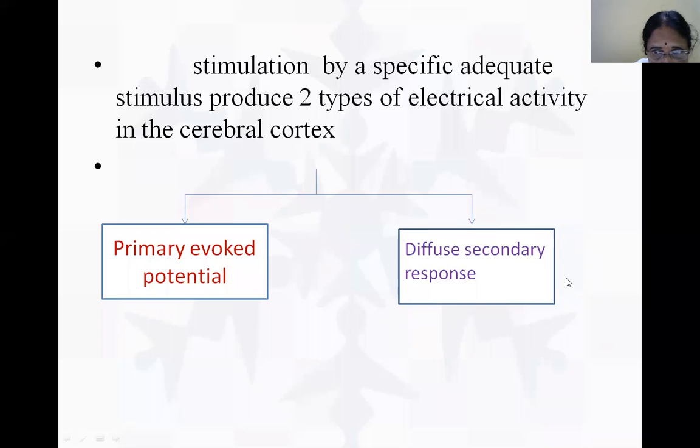This is due to the transmission by the reticular activating system. Primary is more or less pinpoint, localized, and short duration, while the secondary is long duration and diffuse, where the surrounding areas are also activated. Whatever waves we get, we get from the surrounding areas also. Here in the primary, it is only localized, pinpoint.